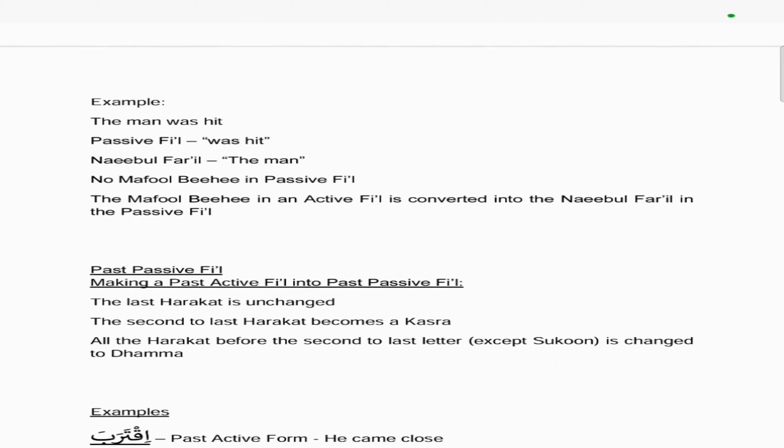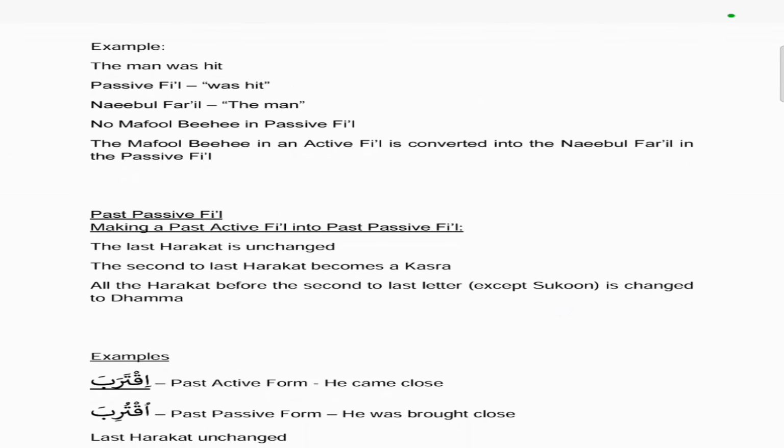So the example here would be the man was hit, which is a past tense. So it's a passive fi'l, meaning the passive fi'l part of the sentence is was hit, and the na'ibul fa'il is the man, because the man is the one who the action is done to. So no maf'ul bihi in passive fi'l, so there's no what or who detail. And the maf'ul bihi in an active fi'l is converted into the na'ibul fa'il in the passive fi'l. So something to note.